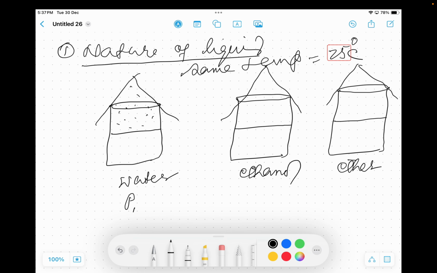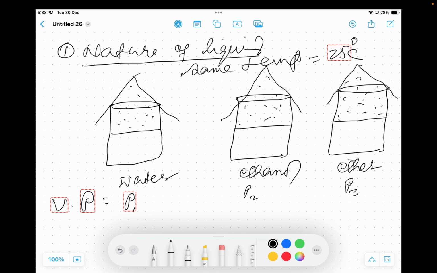If it is P1, the vapor pressure over the surface of ethanol is P2, and the vapor pressure over the surface of ether is P3. Suppose these are the vapor pressure values at 25 degrees Celsius in 3 different samples.